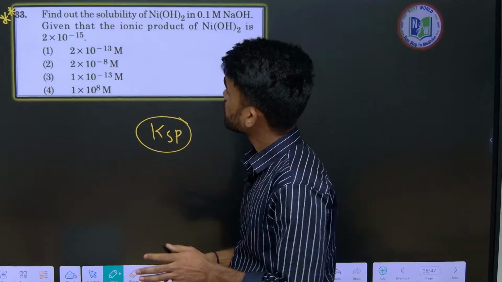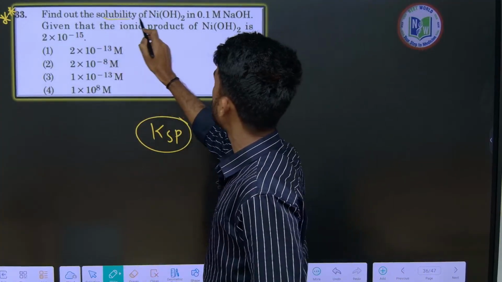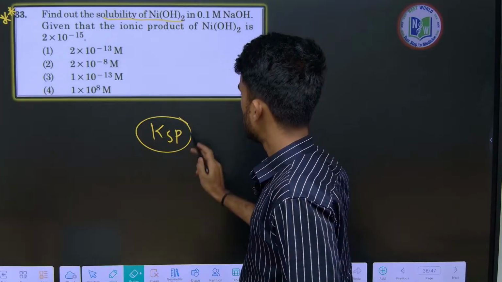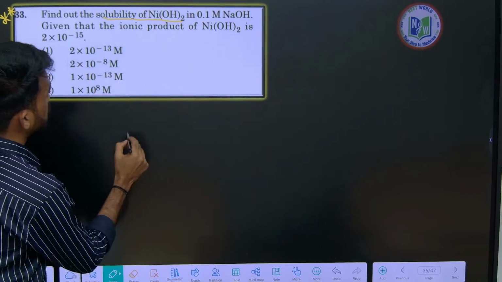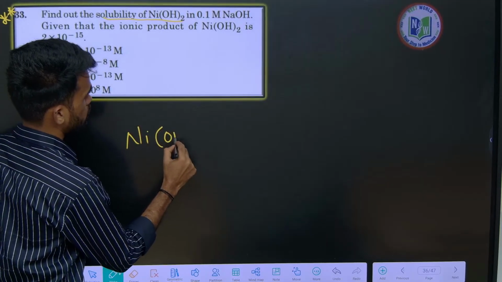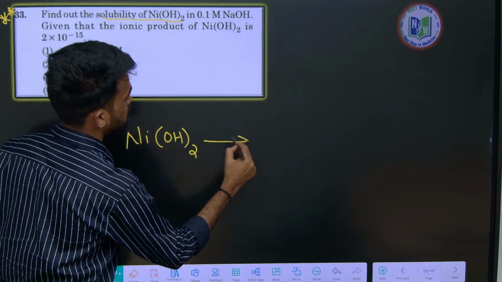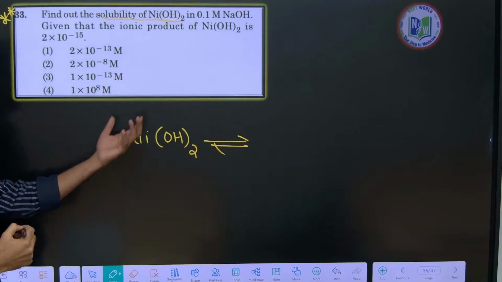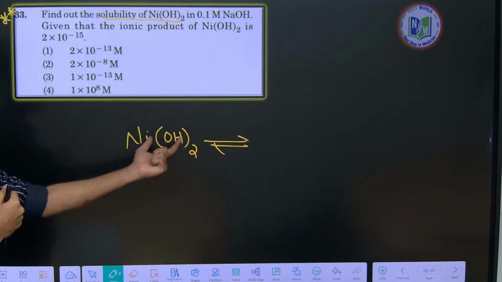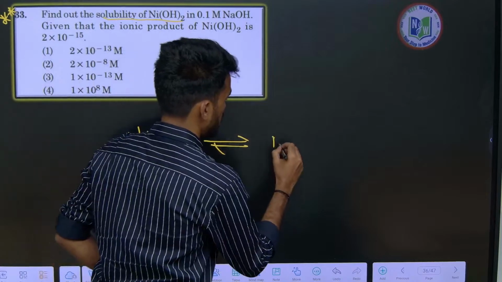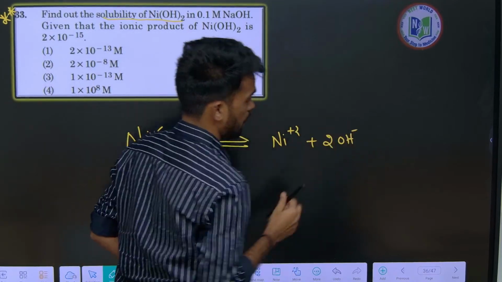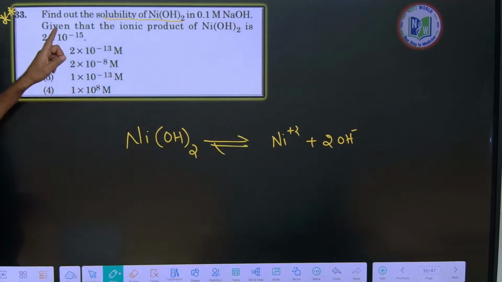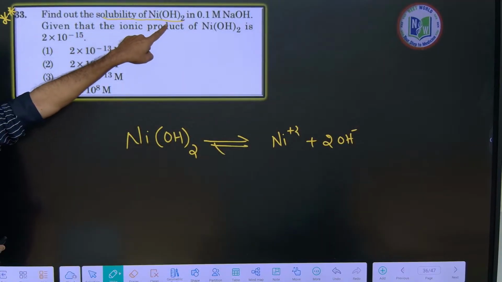Now find out the solubility of Ni(OH)2. So nickel hydroxide is given. Here this species is given. Now what are the ions we can expect from this? It will give Ni+2 plus 2 OH-, like this, right? Okay. So find out the solubility of Ni(OH)2 in 0.1 molar NaOH.